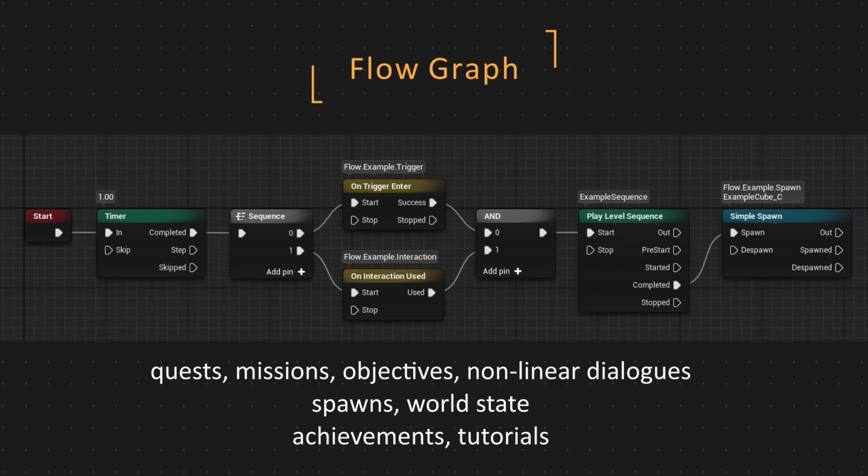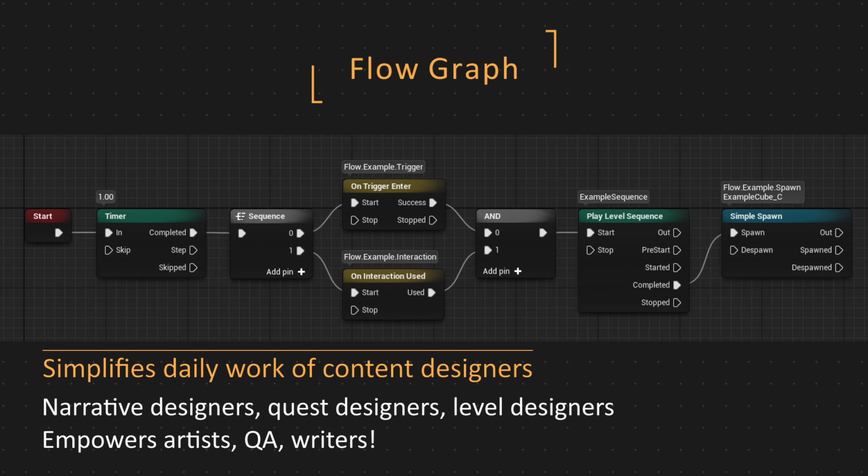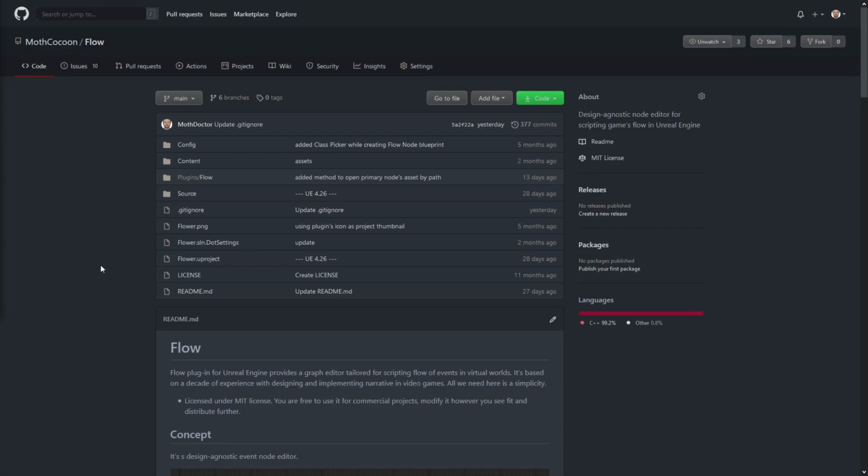It simplifies the daily work of content designers, narrative and quest designers, this kind of level designers that script gameplay on the level. This form of scripting is easy to use by artists, QA, and even writers. Imagine that writers would be able to write a text and implement non-real-time dialogues directly in the Unreal editor. They would forget about using external tools like spreadsheets, RTC Draft, and wouldn't waste time on importing text to the engine. This editor is available as an open source plugin on GitHub.